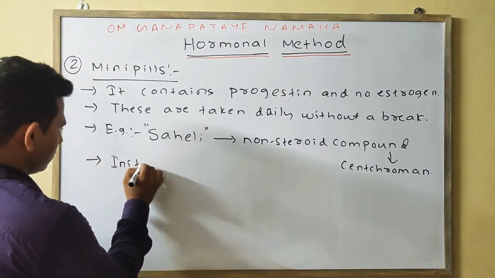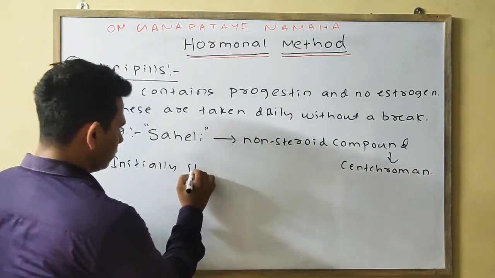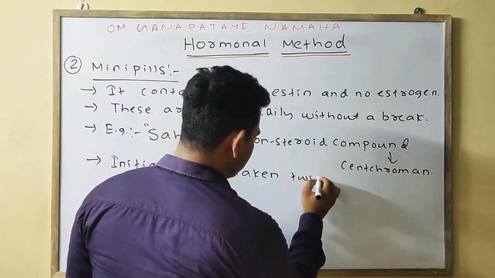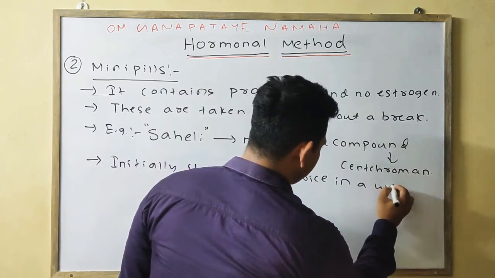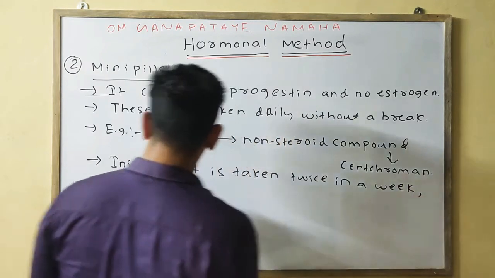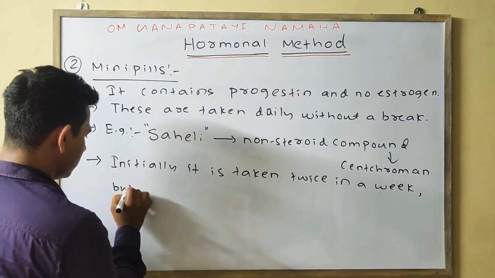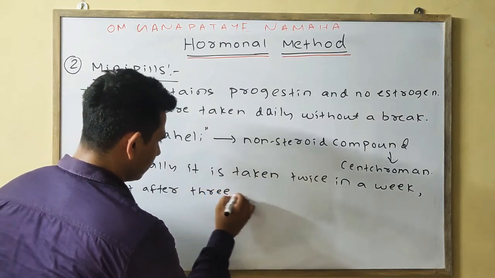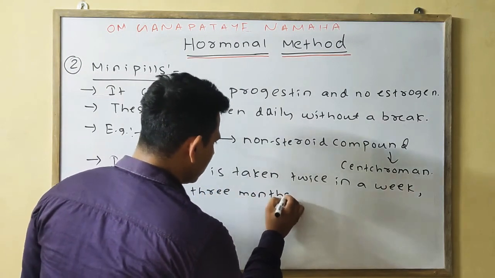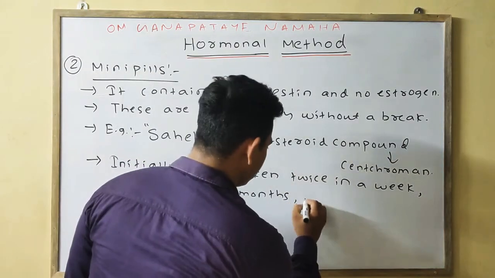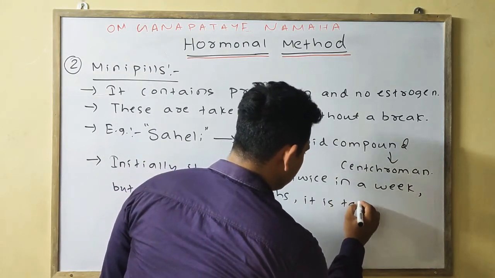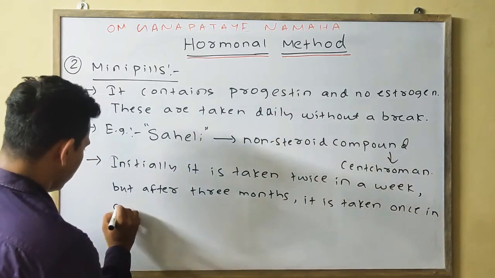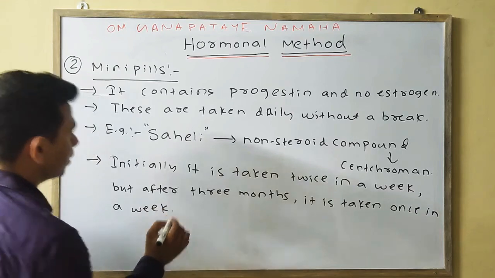Initially, it is taken twice in a week, but after 3 months, it is taken once in a week.